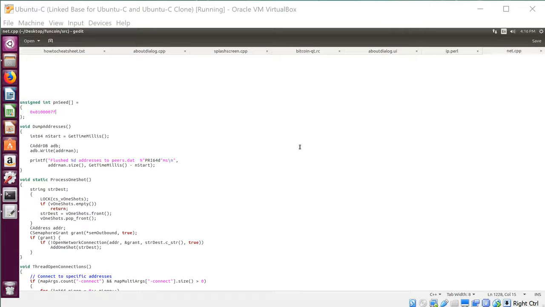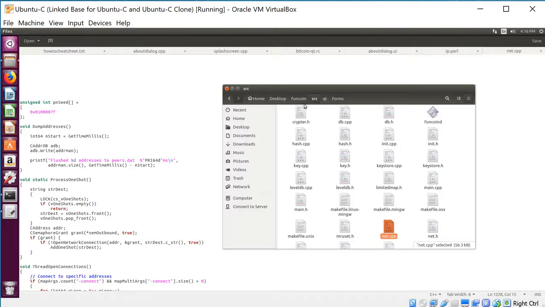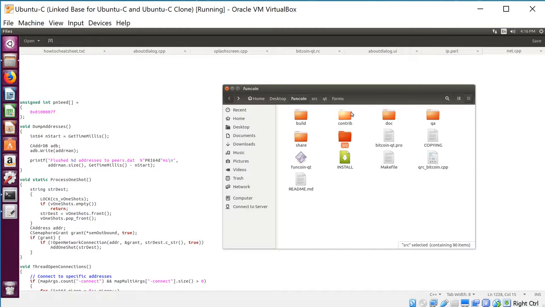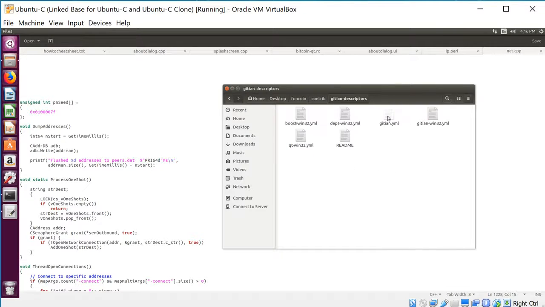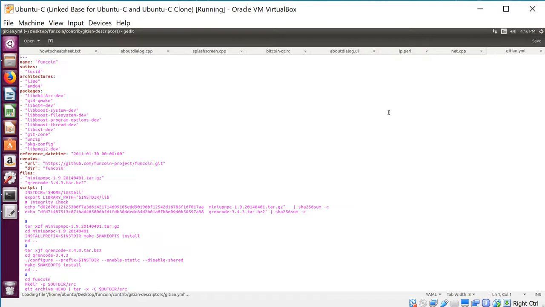And once you've done that, we're going to go to funcoin contrib Gitian descriptors, and we're going to start with gitian.yml. There's only one thing we're changing in here, and that's the URL right here. So again, this is incorrect. It was affected when we did the search and replace. So this first bit here is just your GitHub account name. That's mine. And then the second part is the repository name with git at the end, and this is going to be my repository name. So this is already okay, funcoin.git. And I will save that.